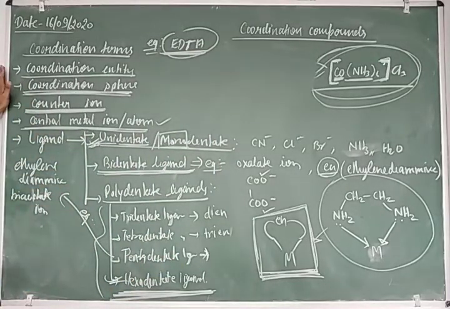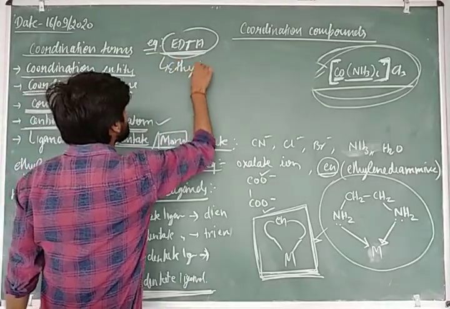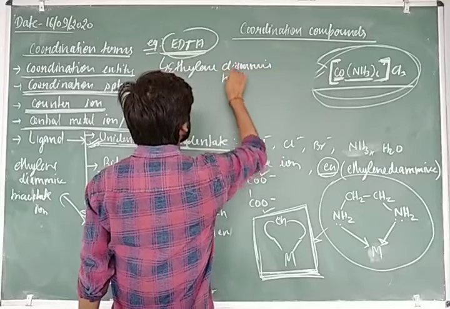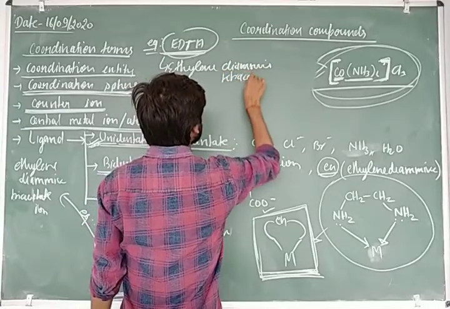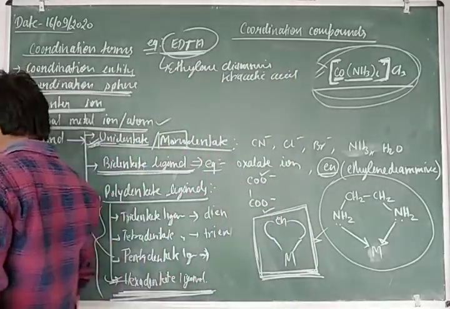The full form of EDTA is ethylenediamine tetraacetic acid.